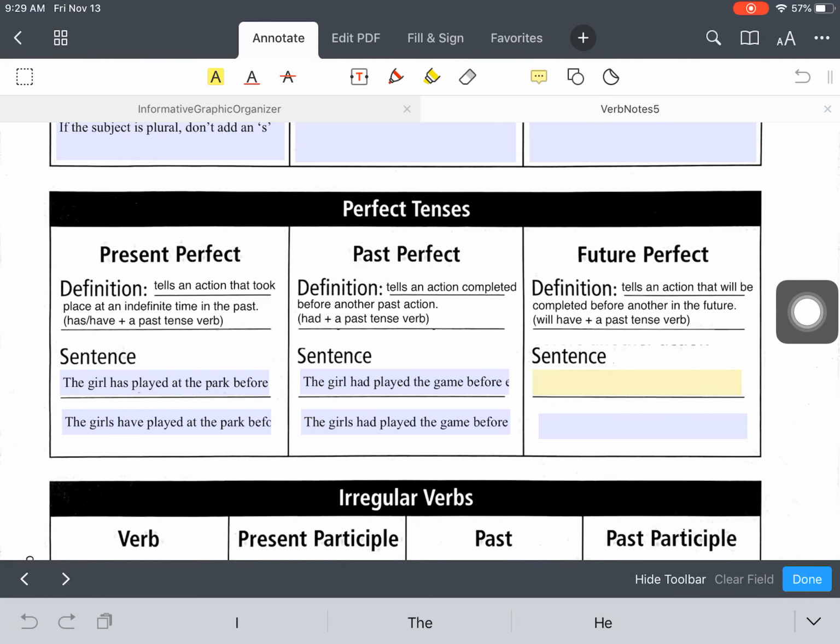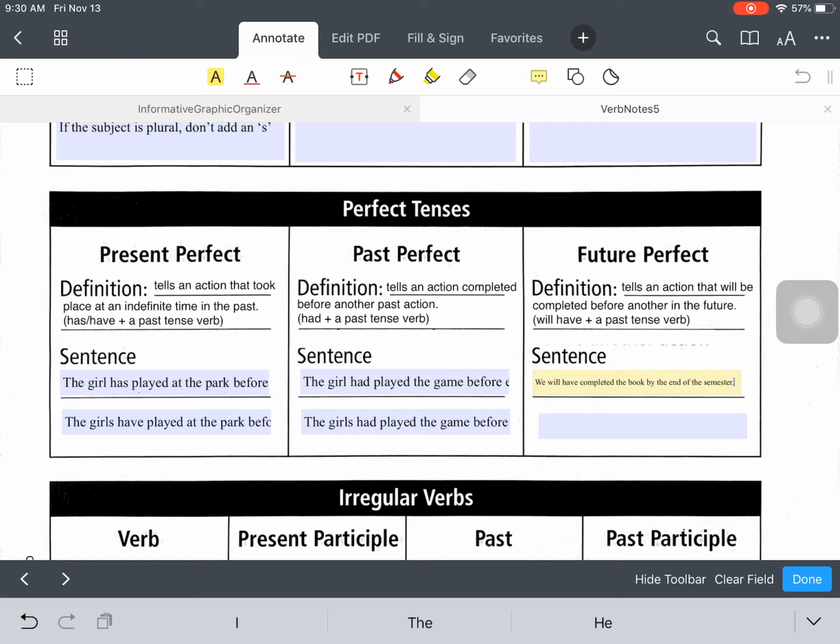So for example, we will have completed the book by the end of the semester. So we will have completed the book by the end of the semester. So the end of the semester is not here yet, it's in the future, and we haven't finished the book yet, it's in the future. However, you use will, have, and a past tense verb to make it future perfect.